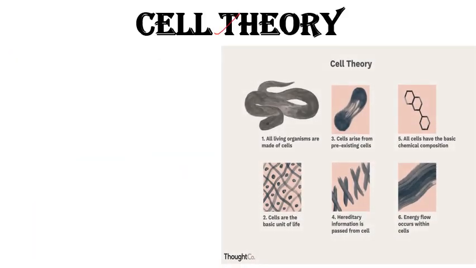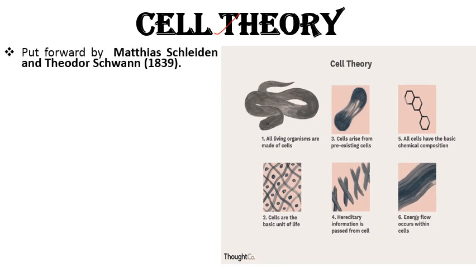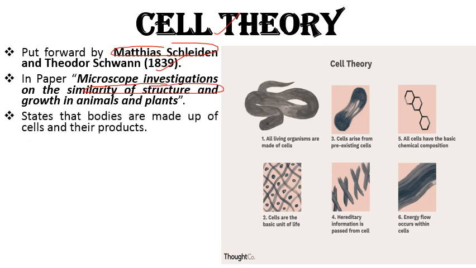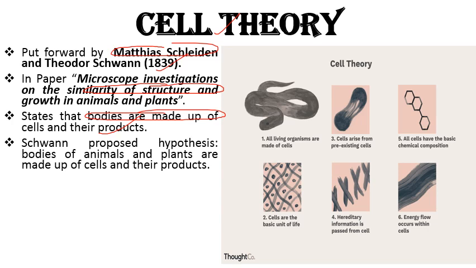Next comes cell theory. This famous theory was given by Matthias Schleiden and Theodor Schwann in 1839. They published these postulates in the famous paper named Microscopic Investigations on the Similarity of Structures and Growth of Animals and Plants. This theory states that bodies are made up of cells and their products. Then Schwann proposed the hypothesis that the bodies of animals and plants are made up of cells and their products. So they had similar views.